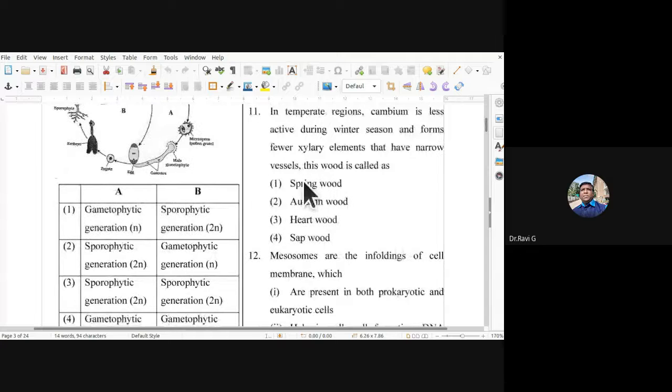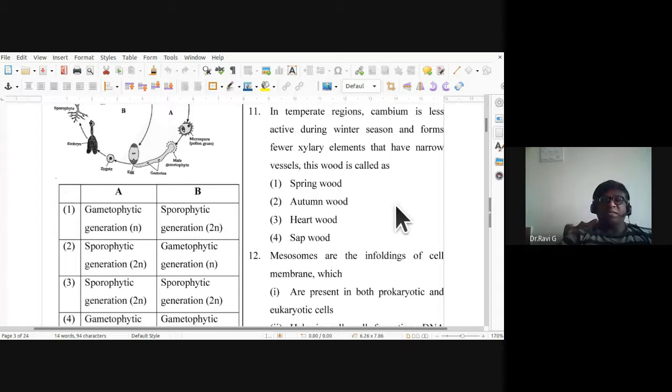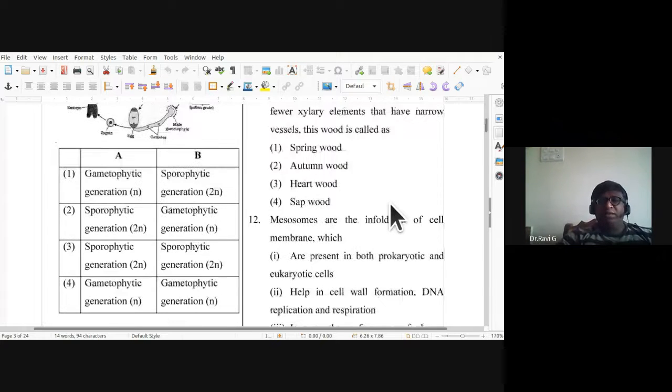In temperate regions, cambium is less active during winter season and forms few xylary elements that have narrow vessels. This wood is called as autumn wood. So they have narrow vessels. So the 11th one, the answer is second, autumn wood or late wood, we call it. Second one is the answer. 12th one,